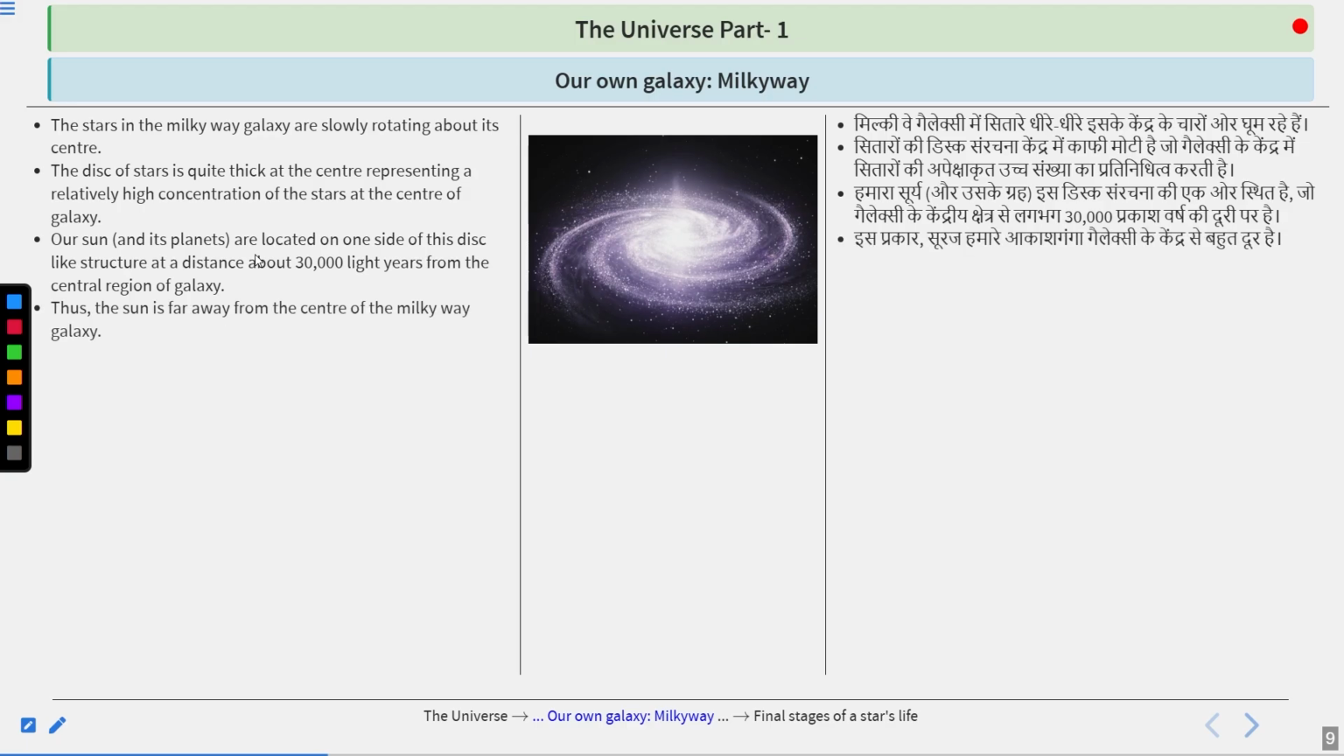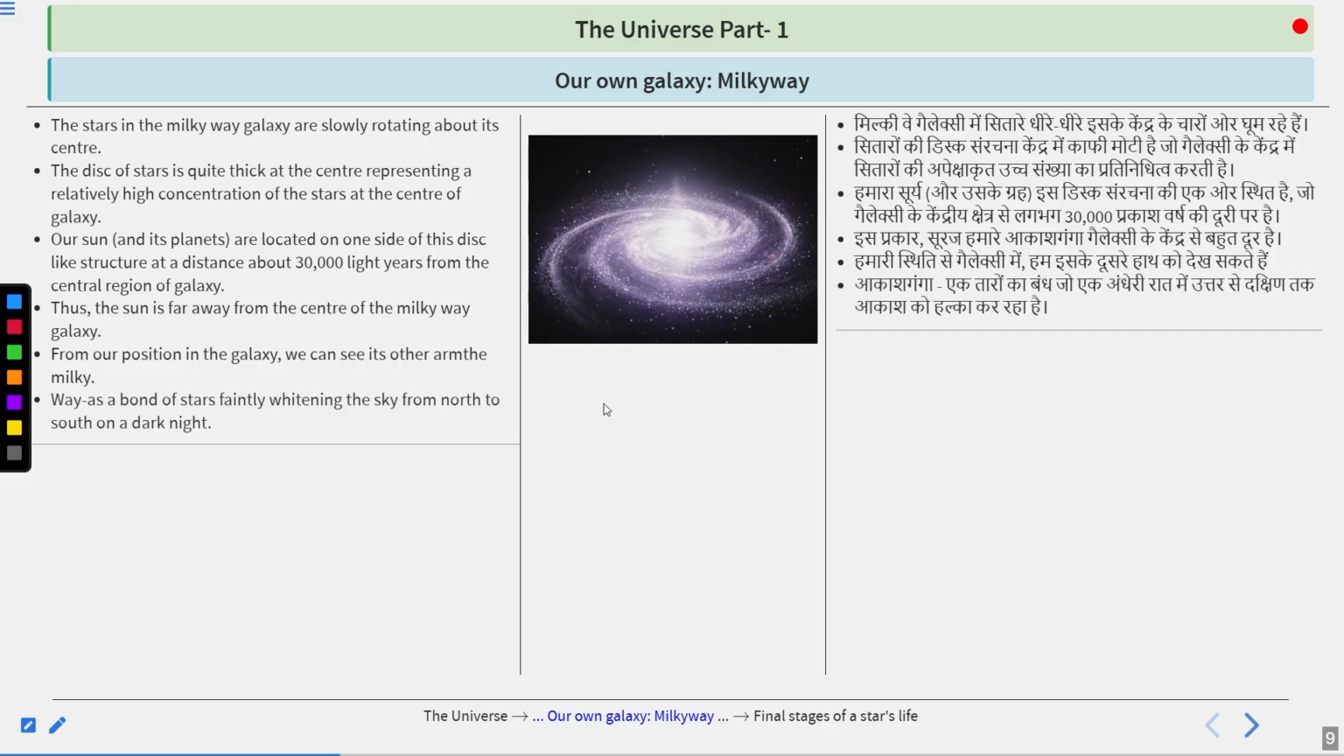Thus, the sun is far away from the center of the Milky Way galaxy because it is nearly about this side. So you can say it is actually far away from the center. From our position in the galaxy, we could see its other arm, the Milky Way, as a band of stars faintly whitening the sky from north to south on a dark night.